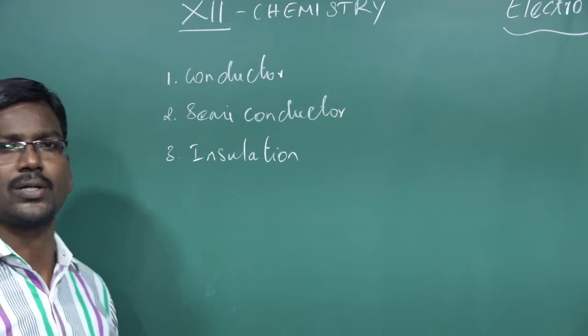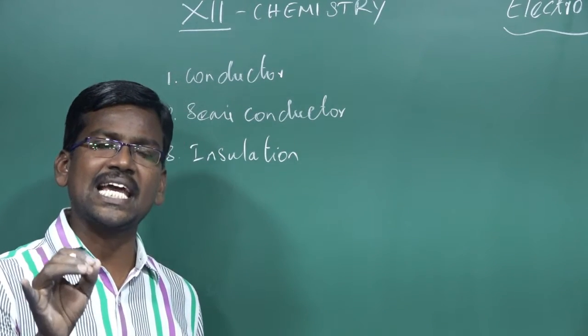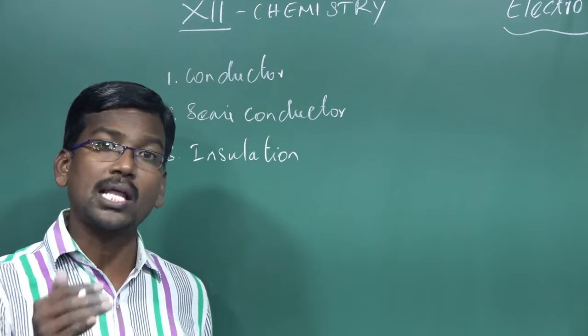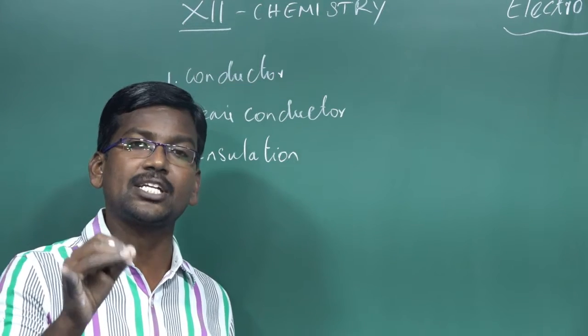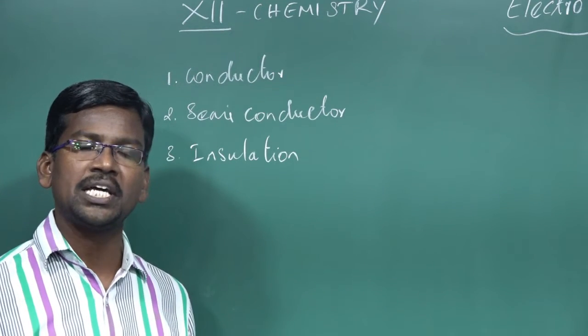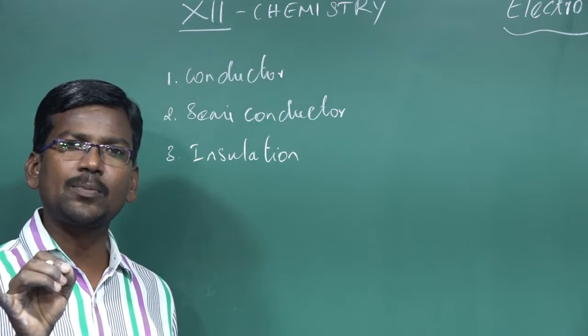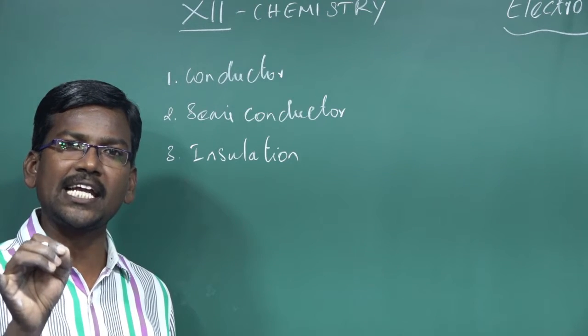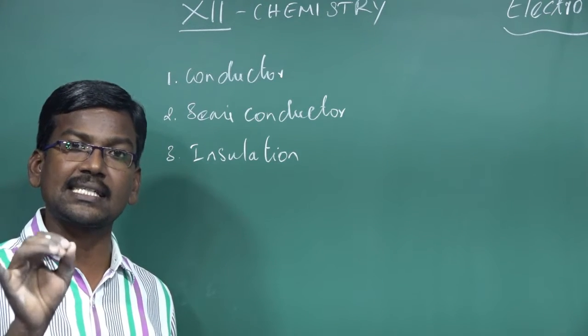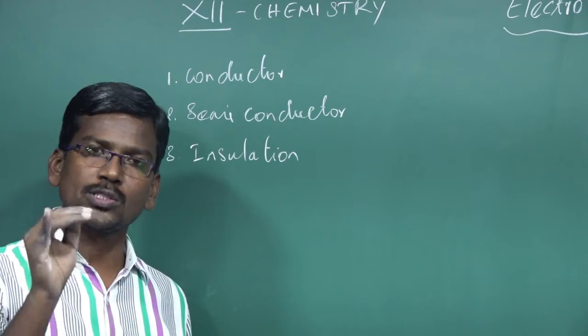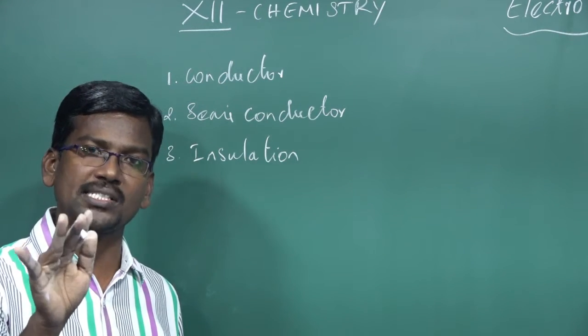Another one is semiconductor. Those substances that partially conduct electricity are known as semiconductors. Examples: silicon, germanium, arsenic, antimony, titanium oxide, and cobalt oxides are semiconductor materials.